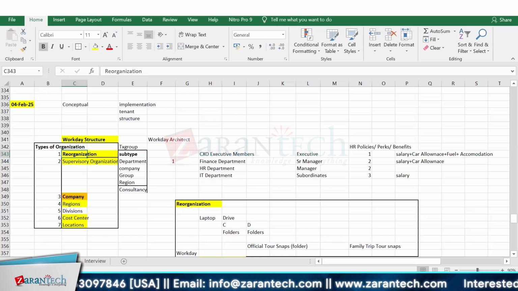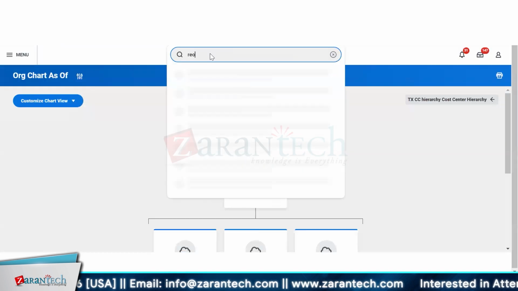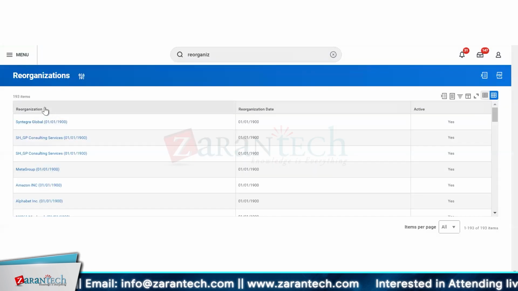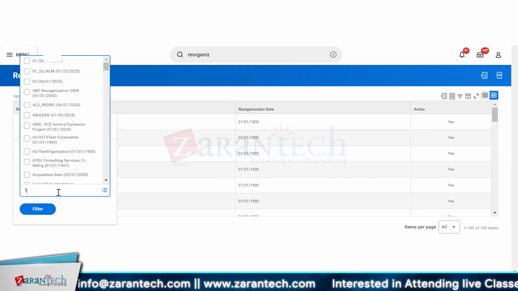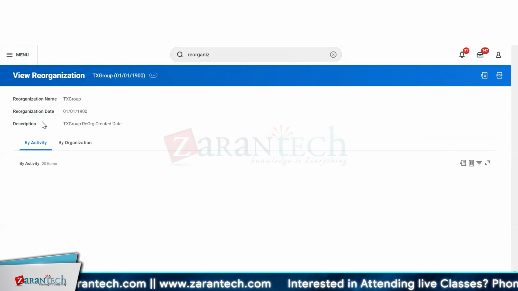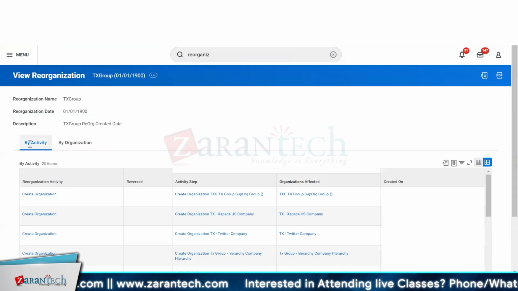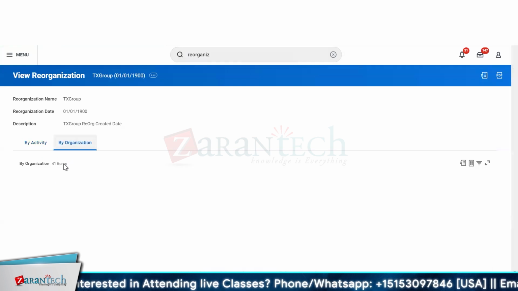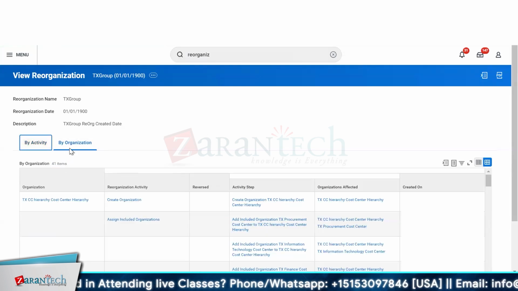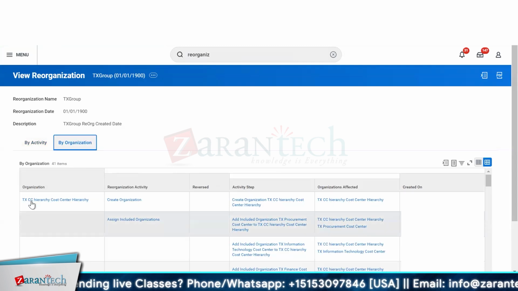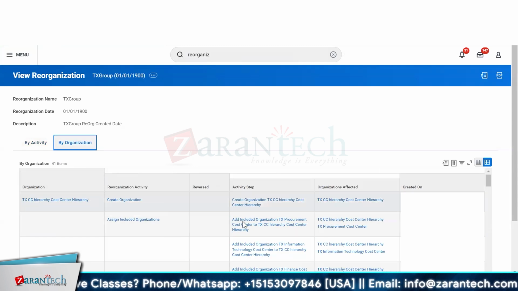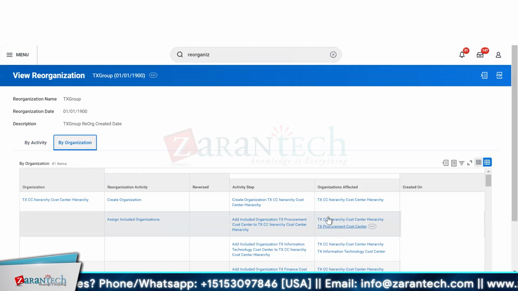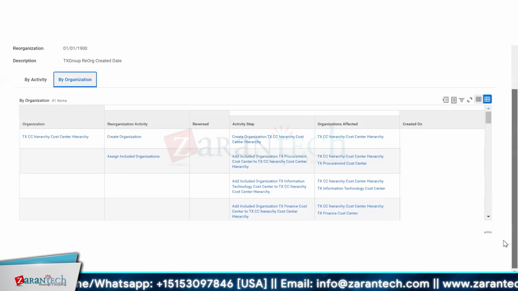So if I open up my reorganization here, type reorganization and click on this one, and then I can find it from here, TX group, click filter, and if I click over here, when we defined this reorganization these two tabs were blank, but now by activity 20 items have been added, and by organizations 41 items have been added, because we have currently defined the organization hierarchy, and we have included these two organizations, procurement and information technology.